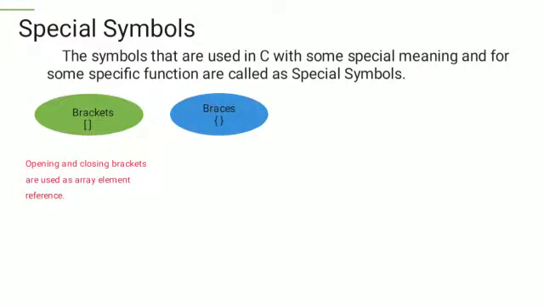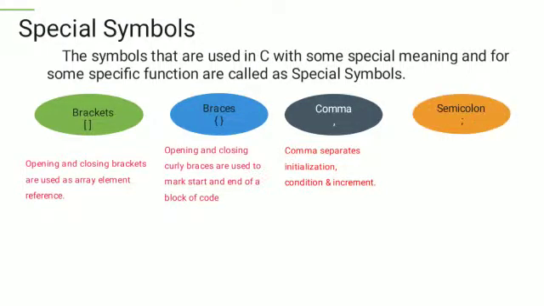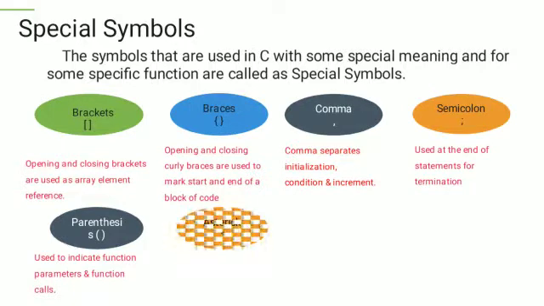Braces, the open and closing braces indicate the block of code. Comma, it is a separator which separates initialization, condition and increment. Semicolon, which is used to indicate the statement is terminated. Parenthesis, used to indicate function call or the parameters or arguments.